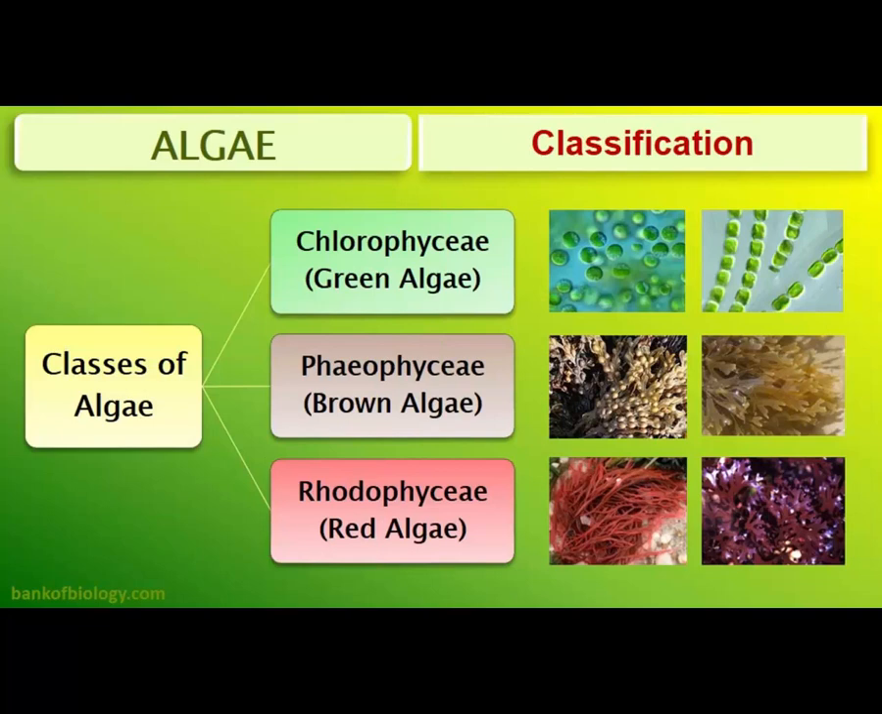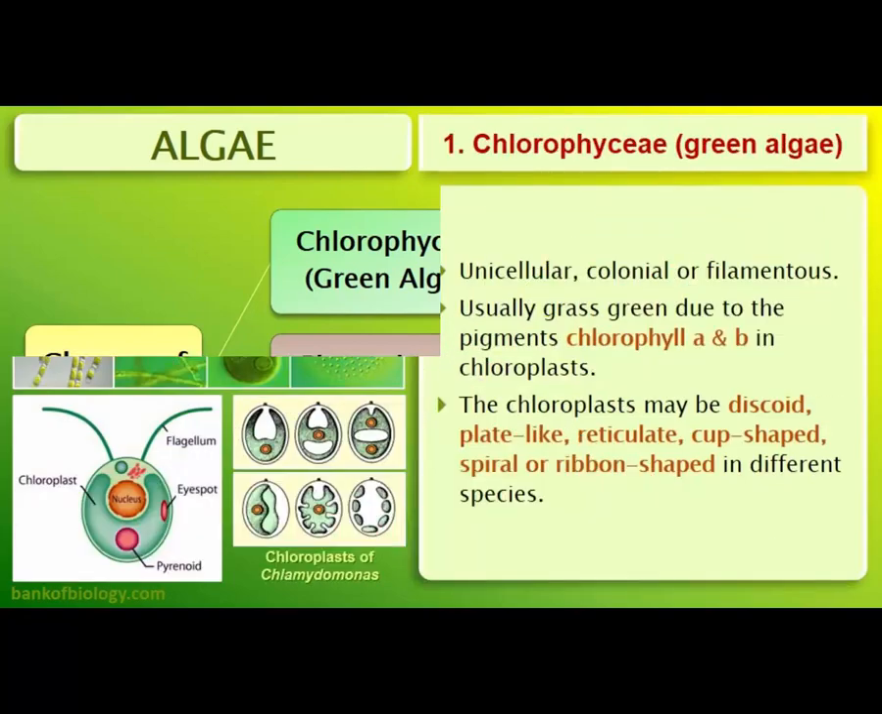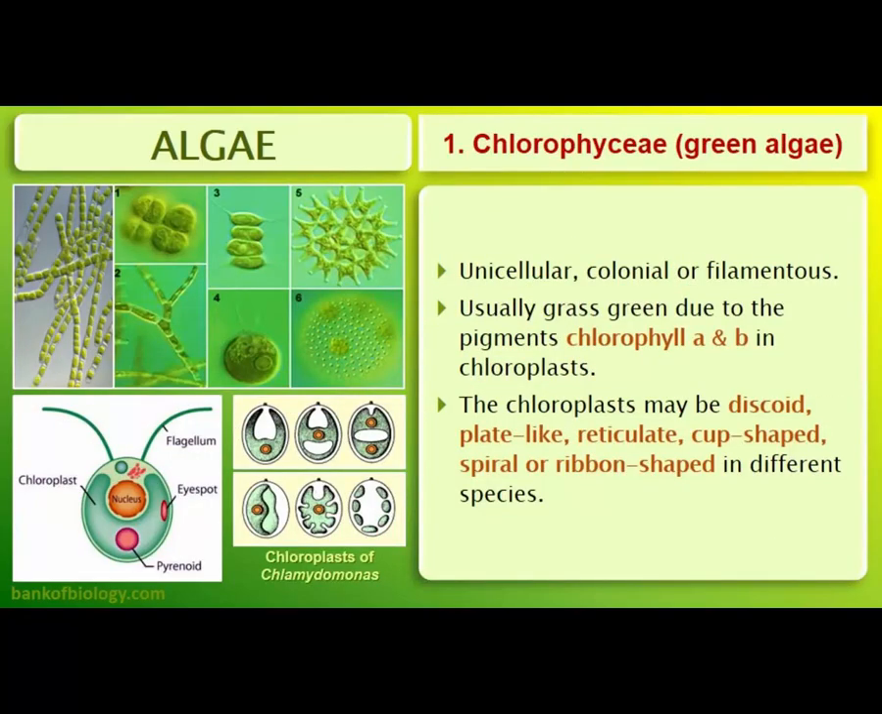First one is the chlorophyceae or green algae, second one is the phaeophyceae or brown algae, and the third one is the rhodophyceae or red algae. Now the chlorophyceae are unicellular, colonial or filamentous, and the examples can be shown here. They are green because of the presence of chlorophyll A and B. Their chloroplasts are discoid, that means disc-shaped, plate-like, reticulate, cup-shaped, spiral or ribbon-shaped.